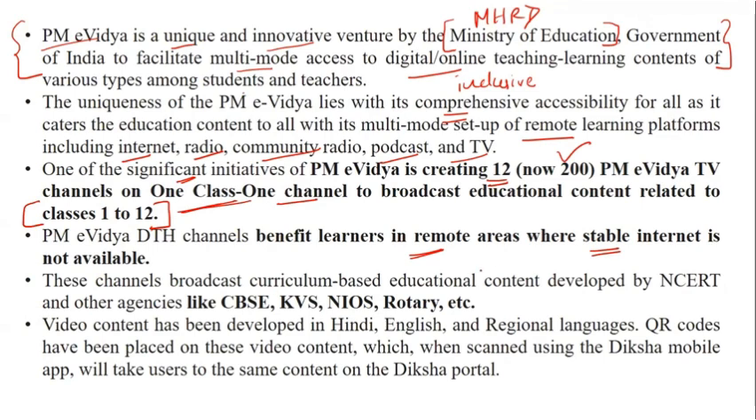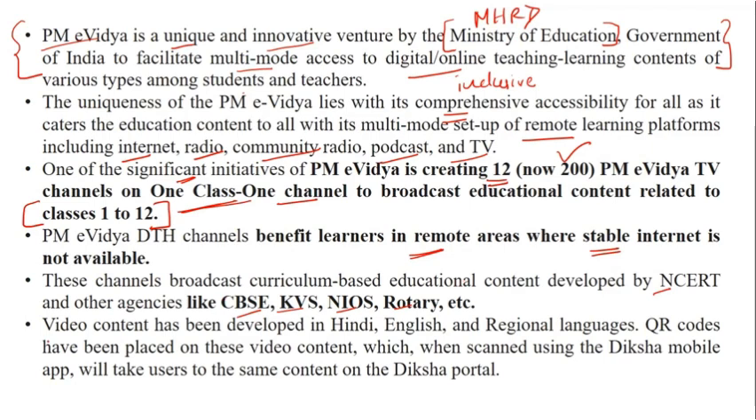is developed by whom. The curriculum this channel broadcasts is developed by NCERT and other agencies like CBSE, KVS, NIOS, Rotary Club, etc. So there are two things over here. The initiative of PM eVidya is developed by the Ministry of Education, whereas the content, the curriculum, is developed by whom? It is developed by NCERT and other agencies like CBSE, KVS, NIOS, Rotary, right?